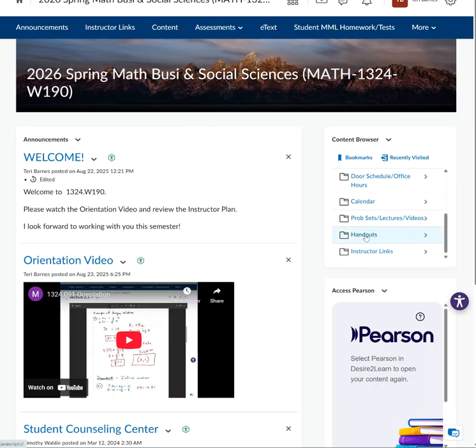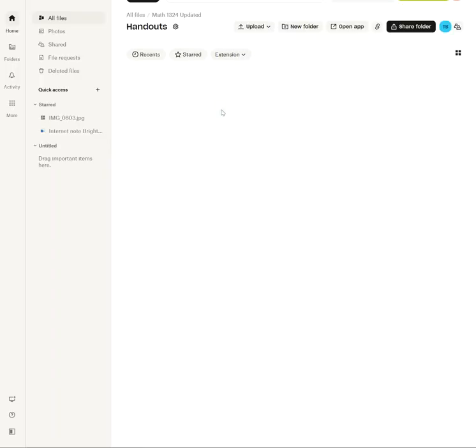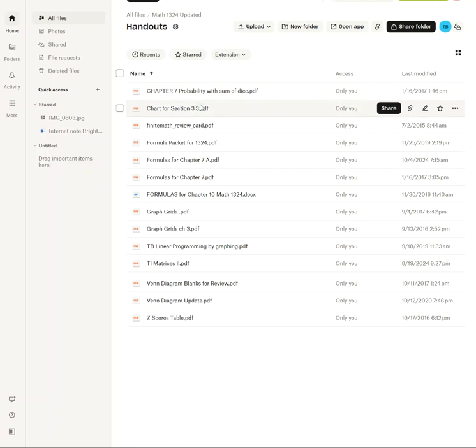The only other thing I would say on the handouts, there is a college algebra packet. There is a good bit of algebra in here. That might help you. And then there's some handouts that are specific to the course. And some of them are not in order. Here's all, that looks like chapter 7.